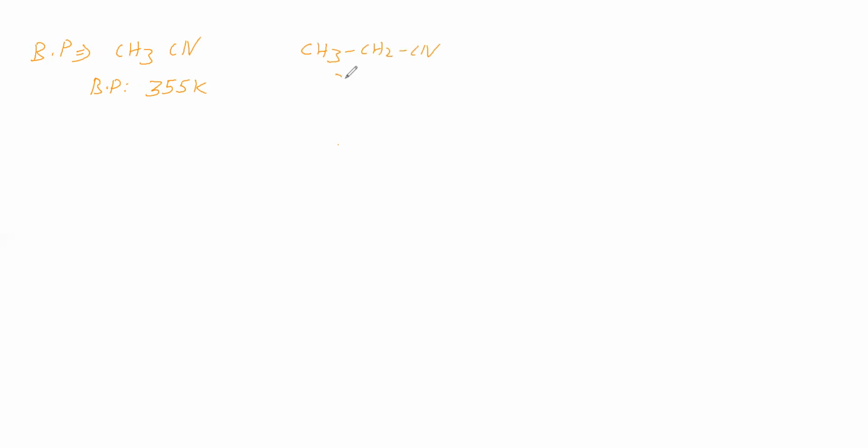Ethyl cyanide boiling point is 370.4 Kelvin. Now see, methyl cyanide boiling point is less than ethyl cyanide boiling point. Why? Because molecular mass is different.